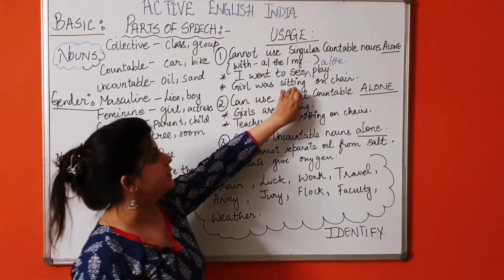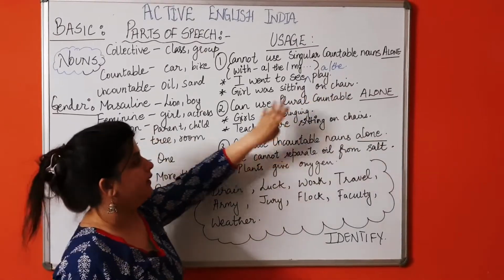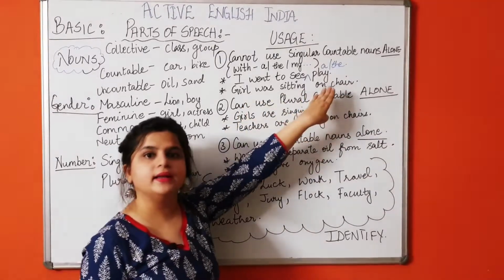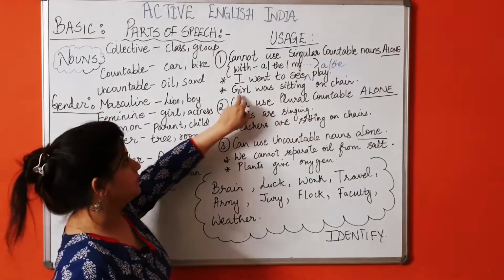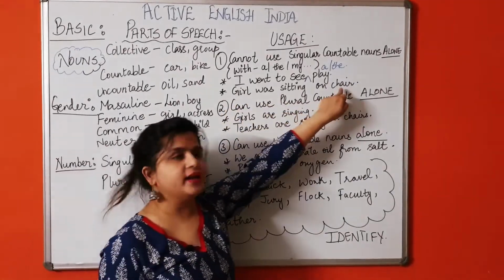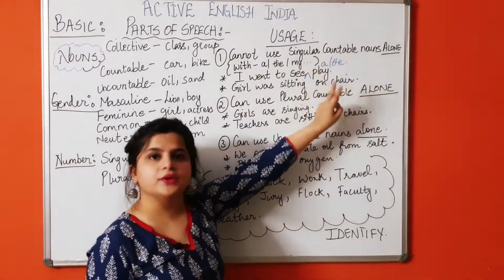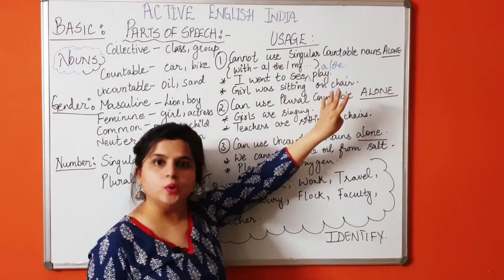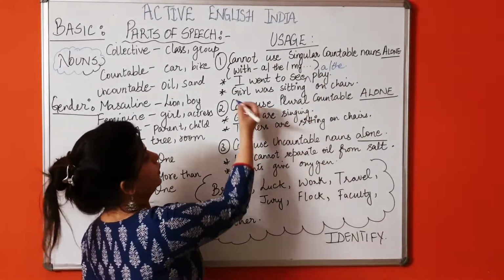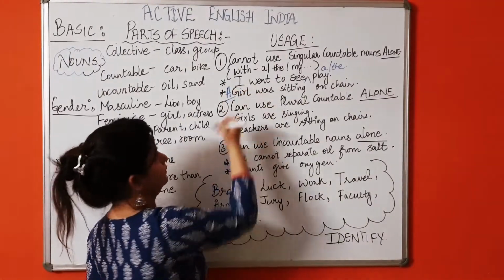Girl was sitting on chair. Obviously this is grammatically incorrect. Why? Because girl is singular and chair is singular, and the rule says that you cannot use singular countable nouns alone, right? So you're gonna put a girl.